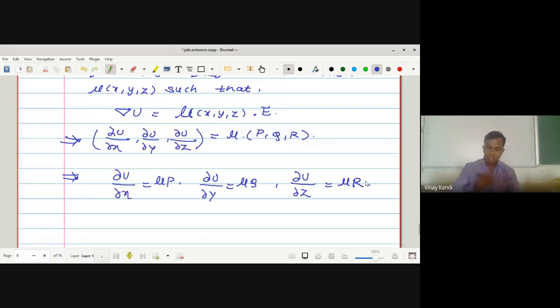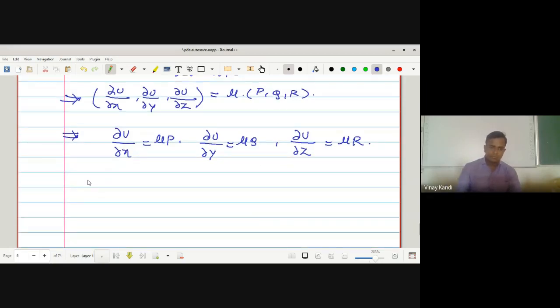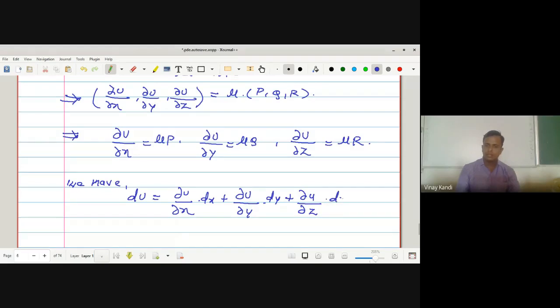But the total derivative of function u is given by dou u by dou x into dx plus dou u by dou y into dy plus dou u by dou z into dz.